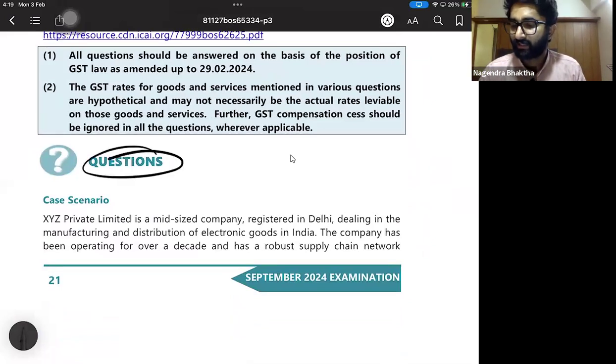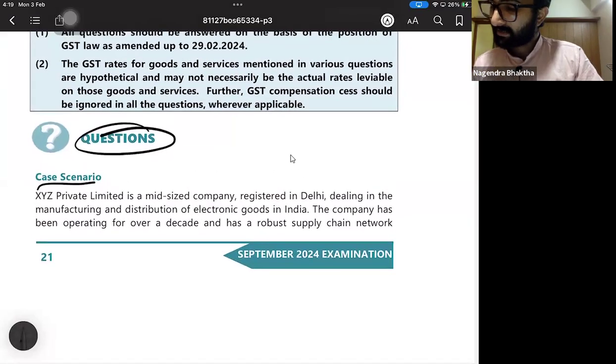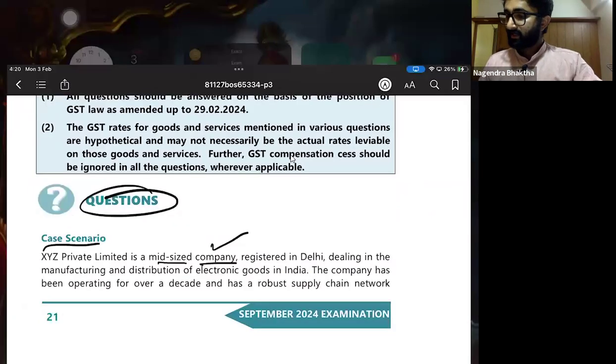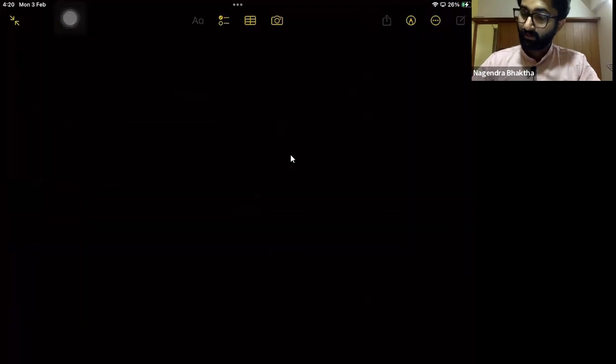In the questions, the first one is a case scenario. Based on that case scenario, you have to answer multiple choice questions. Easy multiple choice questions will be asked. XYZ Private Limited is a mid-sized company. Remember that, it is a company. The first point that we need to know is that it's a company.